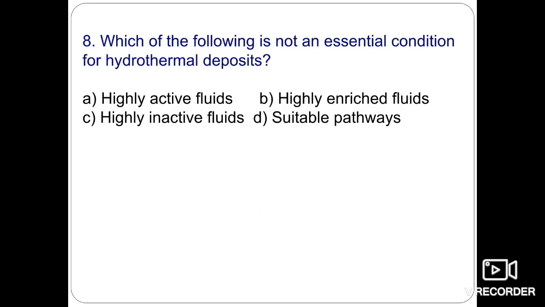Which of the following is not an essential condition for hydrothermal deposits? Meaning, what are the processes, what are the key factors for the formation of hydrothermal deposits?